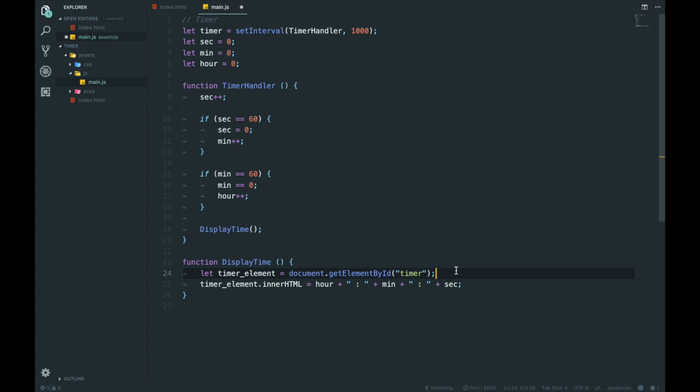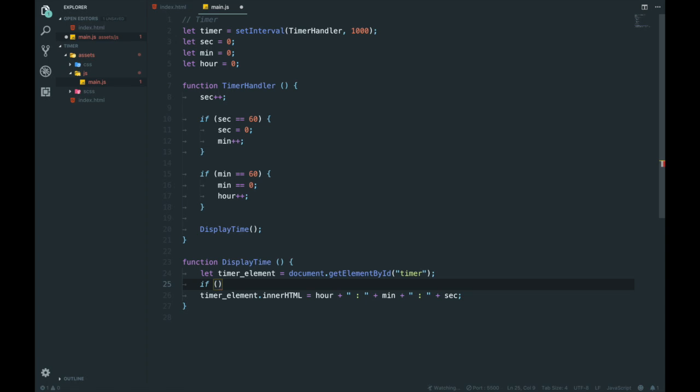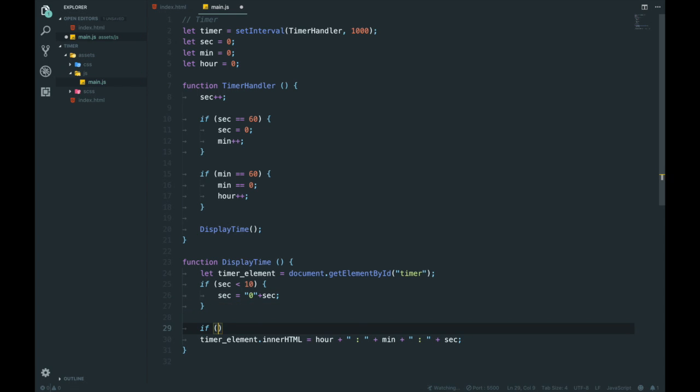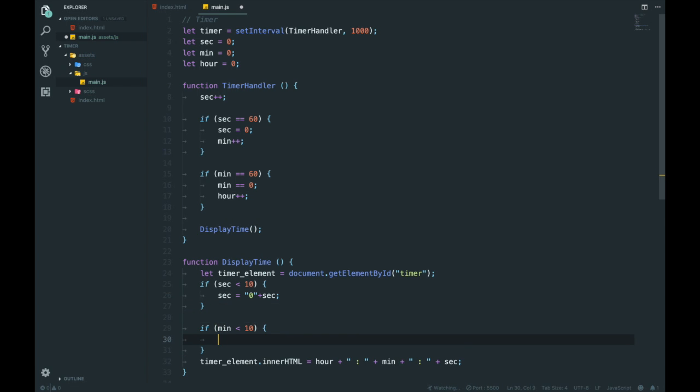We want to keep it 2. So now we're going to go, if sec is less than 10, sec is equal to 0 plus sec. And then if min is less than 10, min is equal to 0 plus sec.